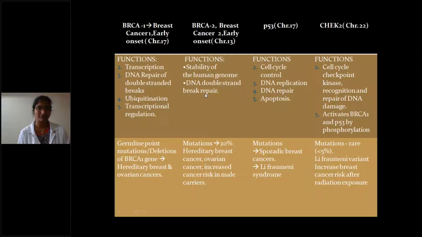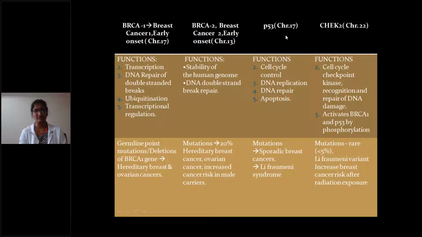BRCA2, that is breast cancer 2 early onset, is located on chromosome 13 and has functions like stability of the human genome and DNA double-strand break repair. And mutations in BRCA2 cause 20% of hereditary breast cancer, ovarian cancer, and increased cancer risk in male carriers. Okay, this is important. BRCA2 has an increased cancer risk in male carriers.